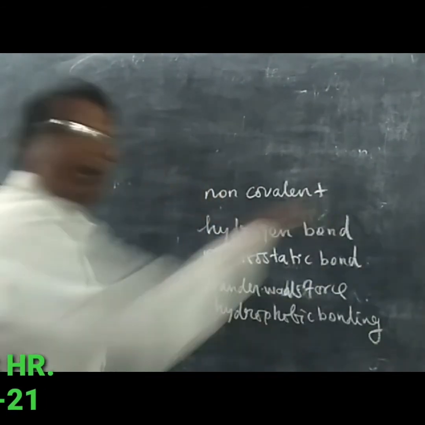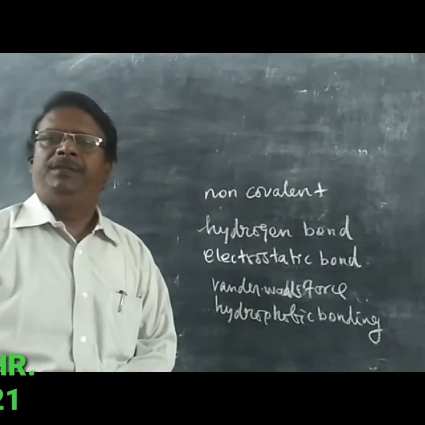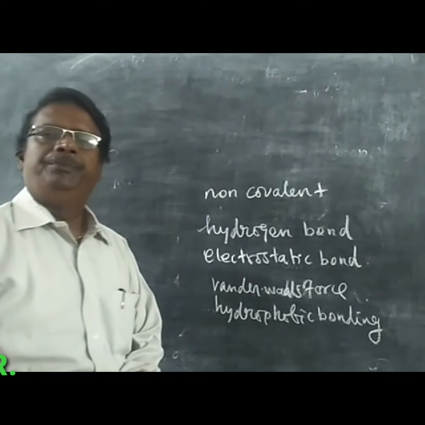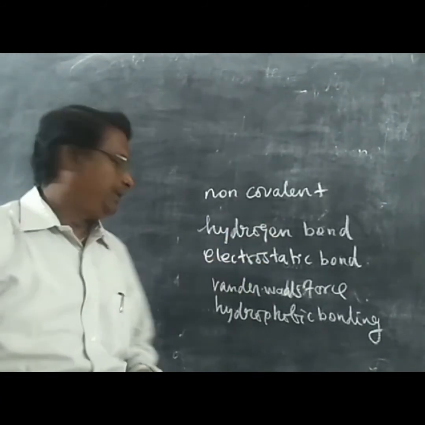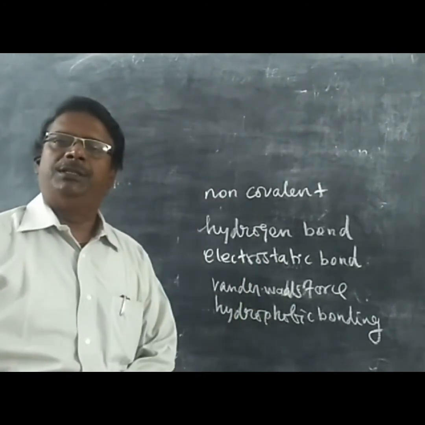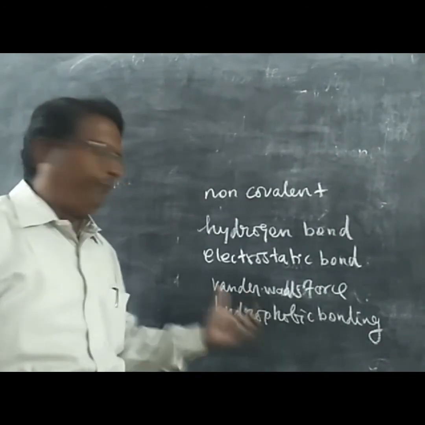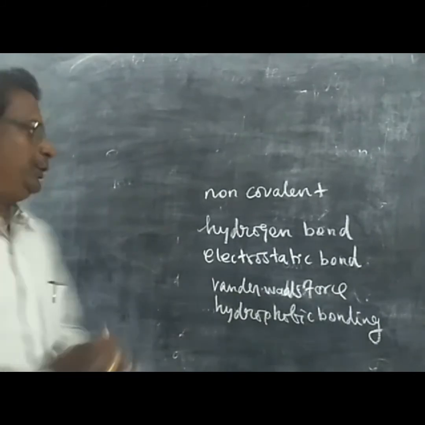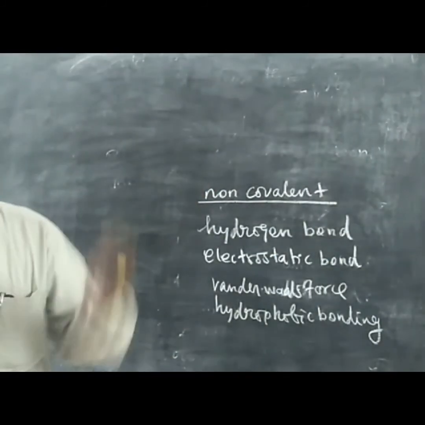These are the bonds that occur between the antigen and the antibody. What are the bonds? The hydrogen bond, the electrostatic bond and the van der Waals force between the two molecules, the antigen and antibody, then hydrophobic binding. These are the non-covalent bonds.